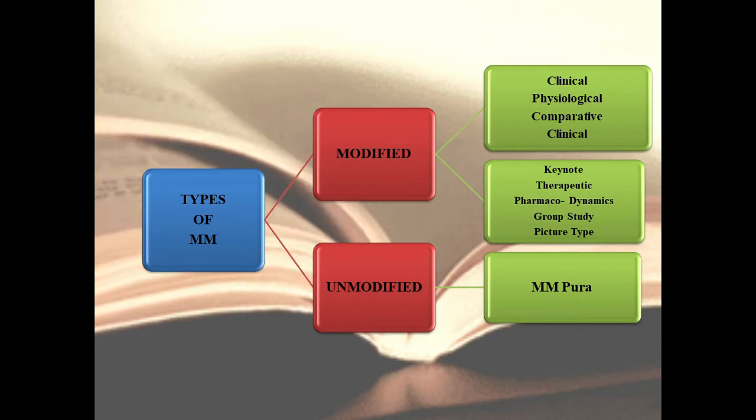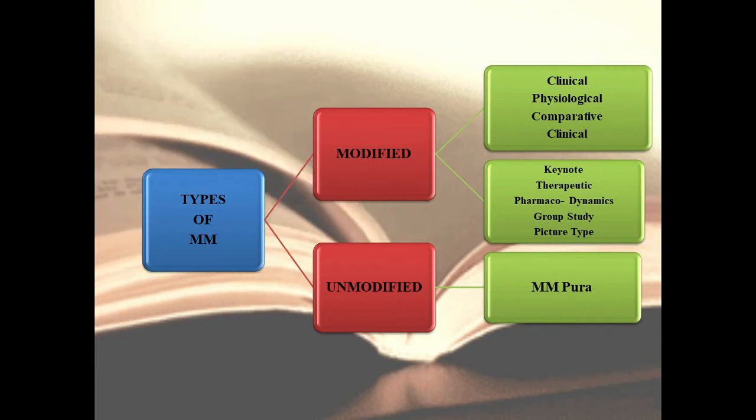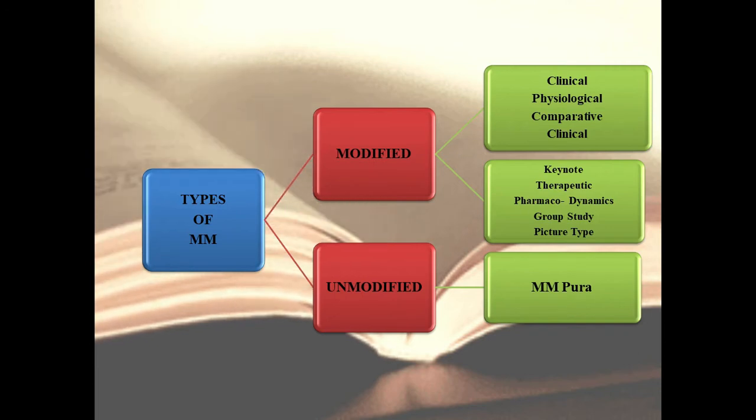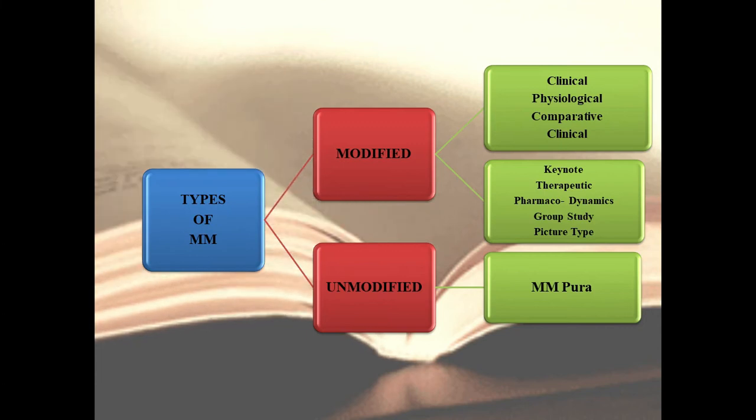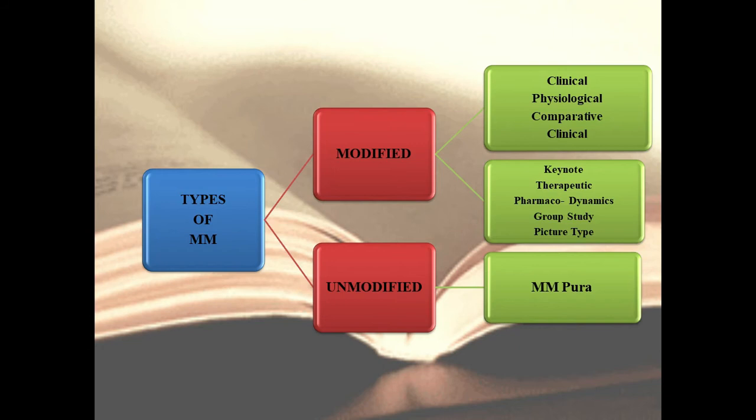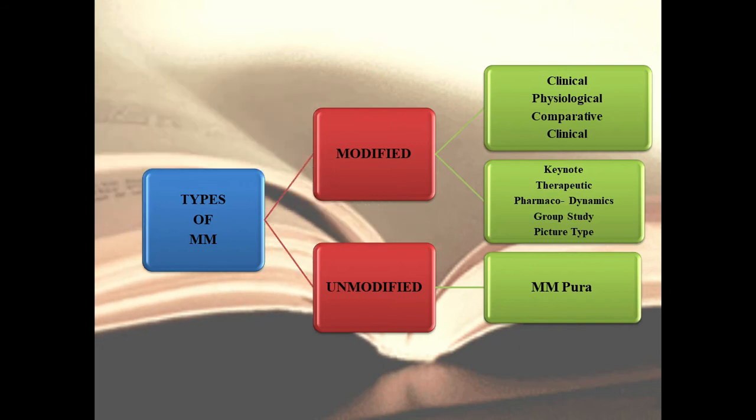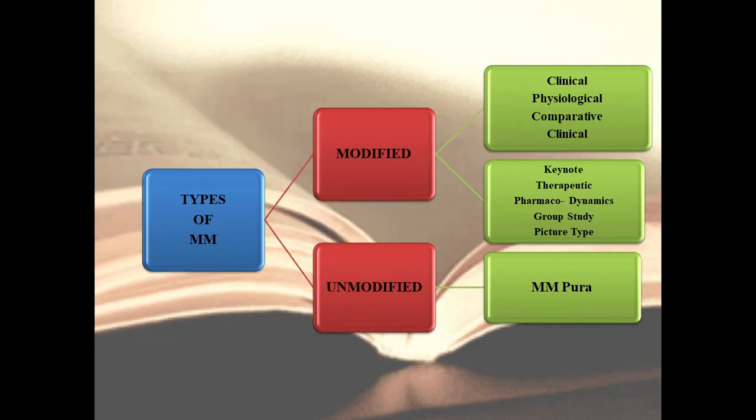Modified materia medicas are those materia medicas whose language is altered. Then the unmodified materia medicas are those whose language is not altered or changed. It is as it is written by the author, and one of those materia medicas is Materia Medica Pura, which is written by Dr. Samuel Hahnemann himself.